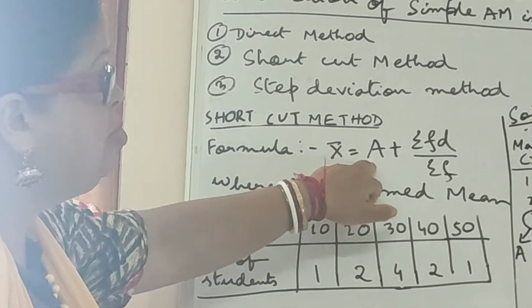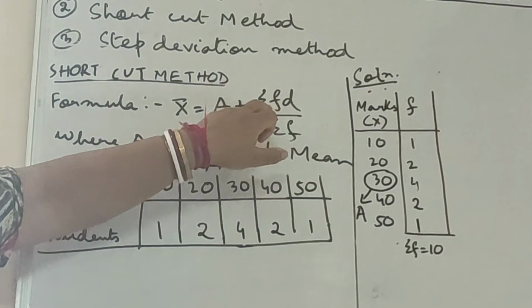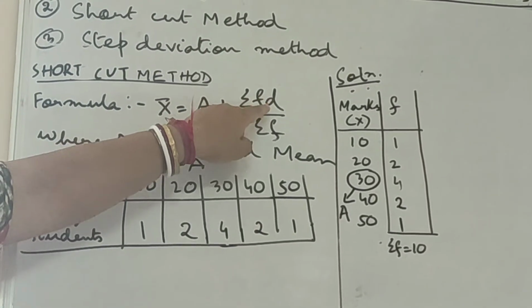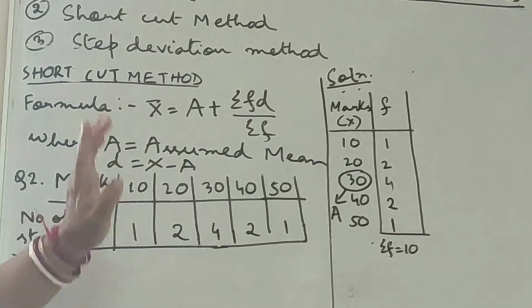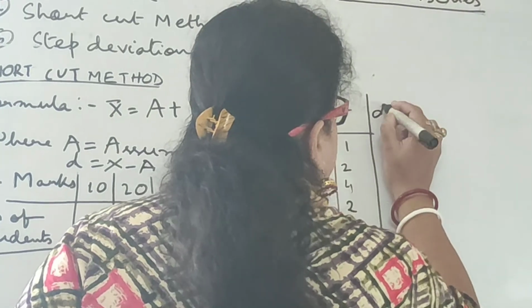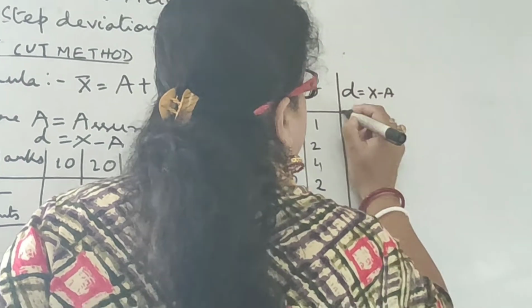So assumed mean I am having, summation f I am having. So what is the portion of the formula which is remaining to be found out? That is summation f into d. So first to get f into d, I have to find out d. d is equal to x minus a.